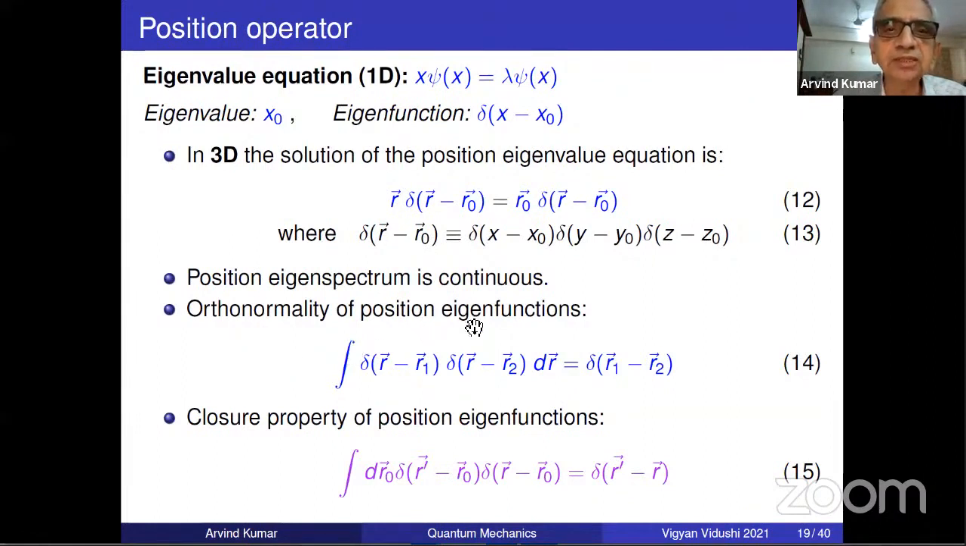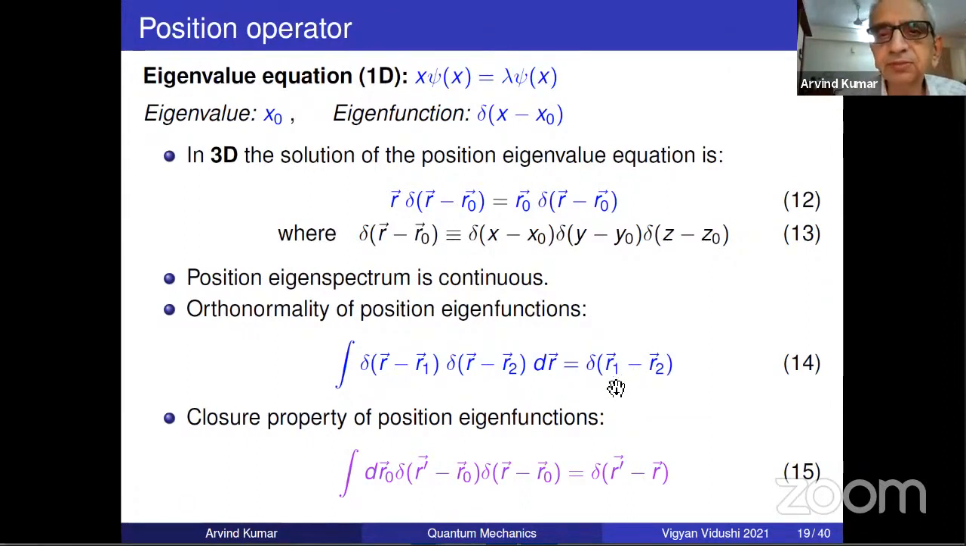What is the orthonormality? What does it mean? Take two values, R1, R2. This R0 was the eigenvalue here. So now take R1, R2, integrate. It should be 0 when R1 is not equal to R2. And it is a delta function. The same reservations: it is not normalizable. When it is the same, it is not normalizable.